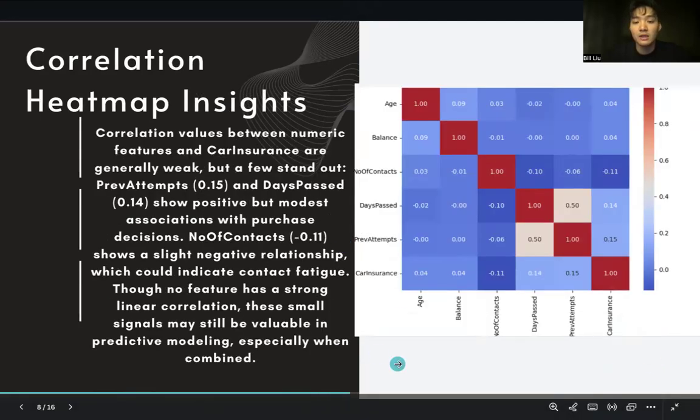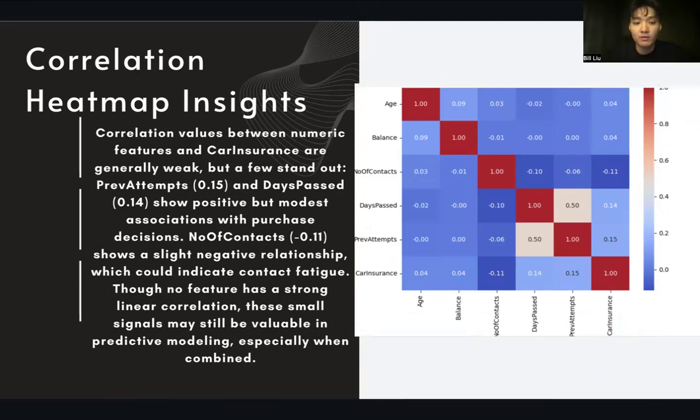Here I also did a correlation heat map, which shows that the correlations between numeric features and car insurance are generally weak, but a few stand out. Previous attempts and days passed show a positive but modest association with the purchase decision. The number of contacts shows a slightly negative relationship, which could indicate contact fatigue. Though no feature has a strong linear correlation, this small signal may be valuable in predictive modeling, especially when combined.